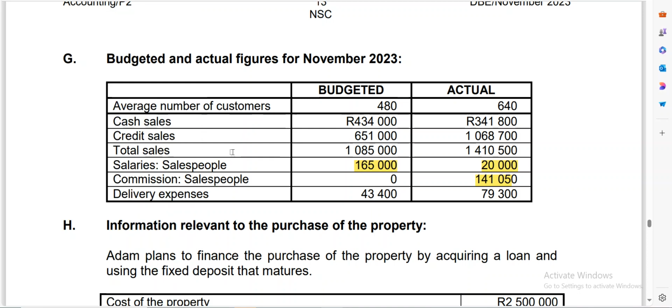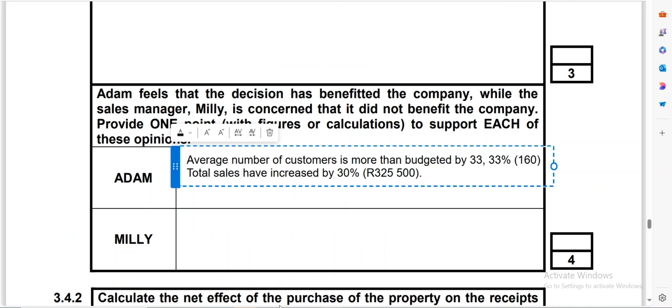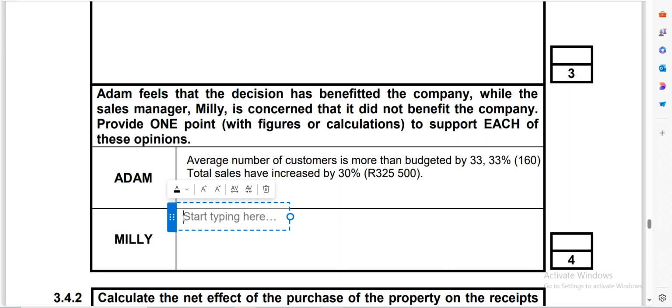So we can say credit sales, and also look at this. This is very bad. Credit sales have actually increased, not decreased.